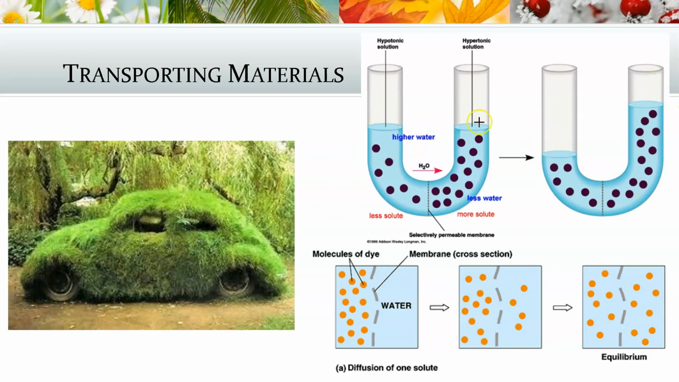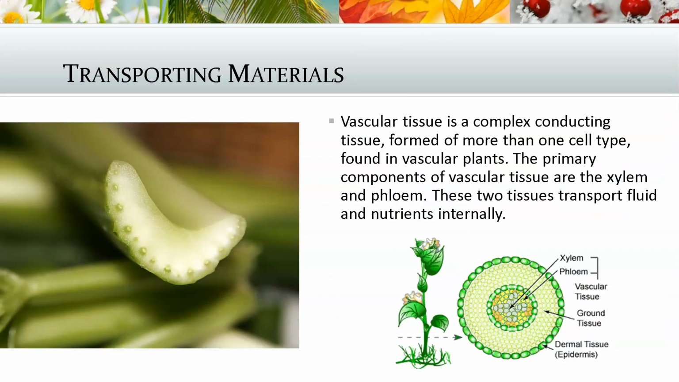So you can see how it's kind of the same, but right here is different. Well, what happened? Well, there's a lot more free water over here because it's not attached to these molecules. So water moves from high freedom to low freedom. And so it moved across this membrane that the solids can't travel, and that's what happened. So plants transport materials through osmosis, which is water moving from high freedom to low freedom, and diffusion, which is solids moving from high concentration to low concentration.